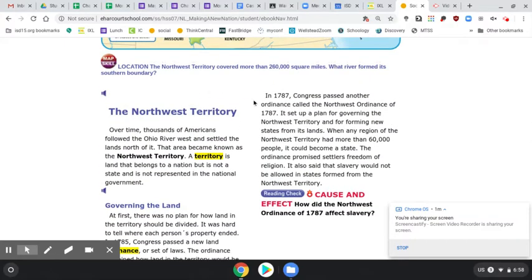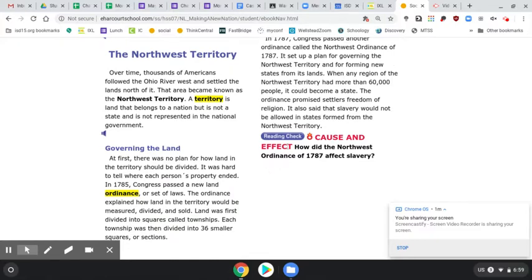In 1787, Congress passed another ordinance called the Northwest Ordinance of 1787. It set up a plan for governing the Northwest Territory and for forming new states from the land. When any region of the Northwest Territory had more than 60,000 people, it could become a state. The ordinance promised settlers freedom of religion. It also said that slavery would not be allowed in states formed from the Northwest Territory.